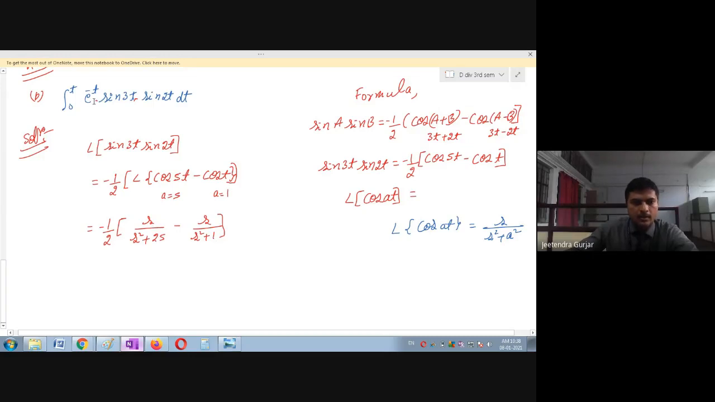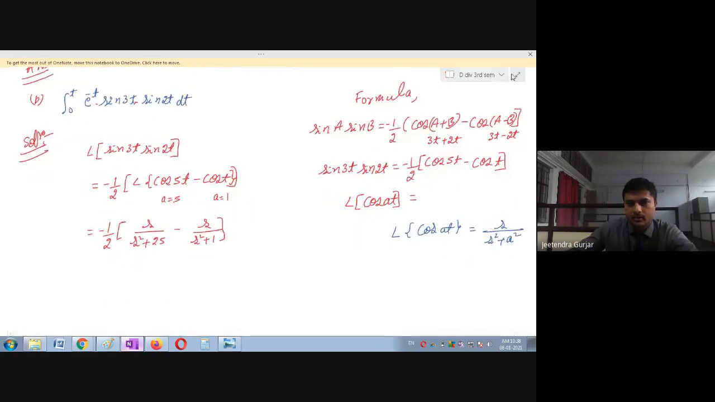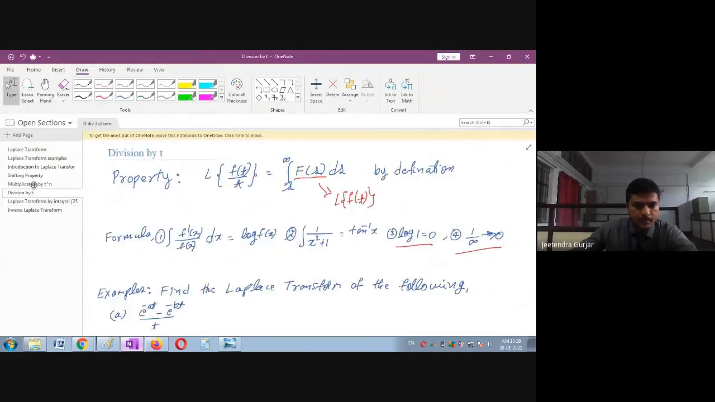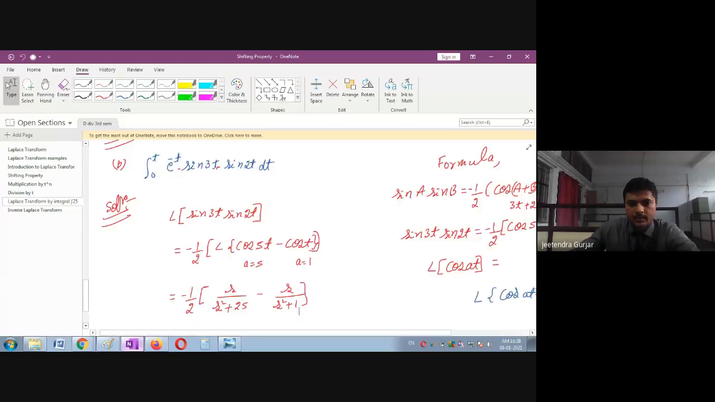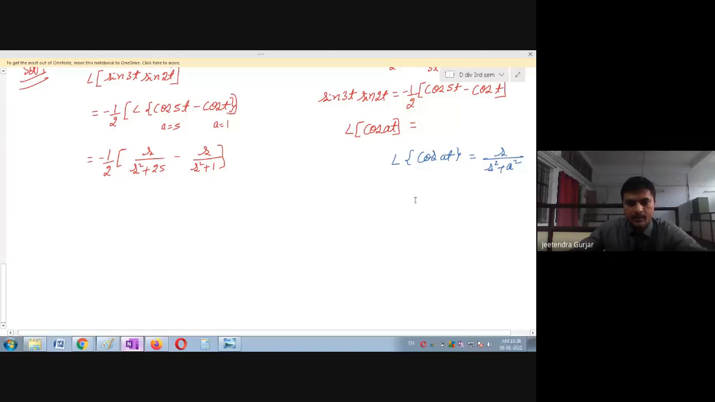Okay, now you can see they have multiplied here e raised to minus t. So I think you have used this property. Let us see which property we have used. Yes, it is the shifting property. So this property I will use. One can see I'm using the shifting property here. Why? Because we are multiplying by e raised to at.